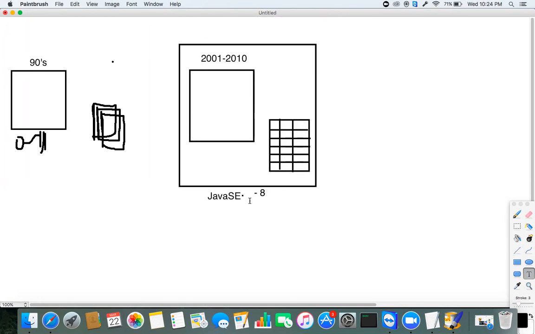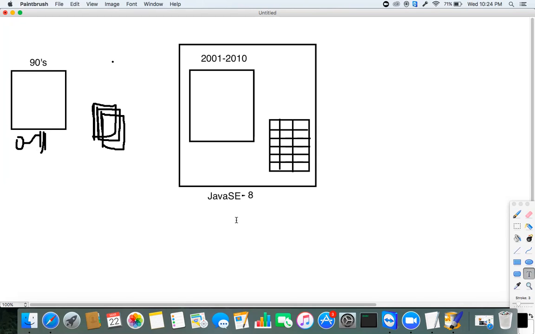After that, there are no major updates from Oracle Corporation. Of course, it is giving updates, but they are not releasing a major version like Java 9 or Java 10. Right now, the latest version of Java SE is Java SE 8.